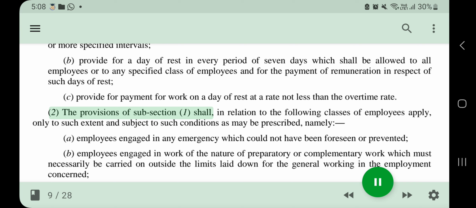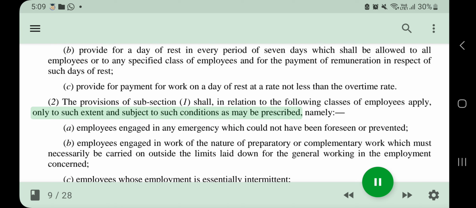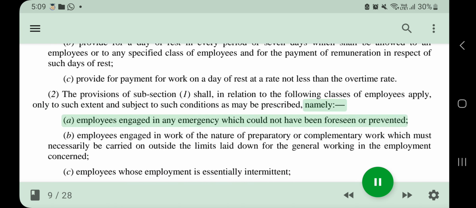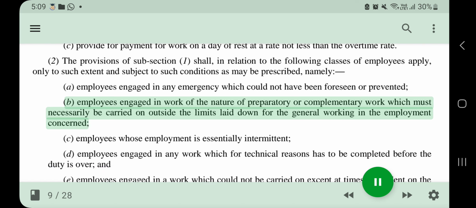2. The provisions of subsection 1 shall, in relation to the following classes of employees, apply only to such extent and subject to such conditions as may be prescribed, namely, A. Employees engaged in any emergency which could not have been foreseen or prevented. B. Employees engaged in work of the nature of preparatory or complementary work which must necessarily be carried on outside the limits laid down for the general working in the employment concerned.